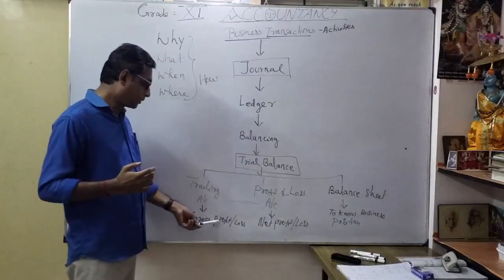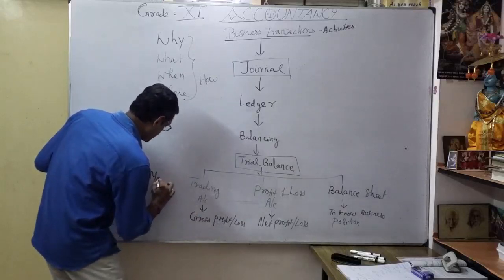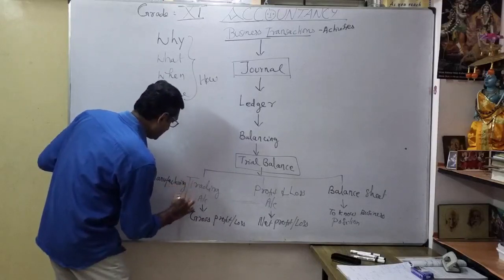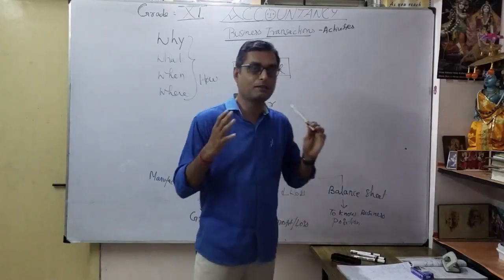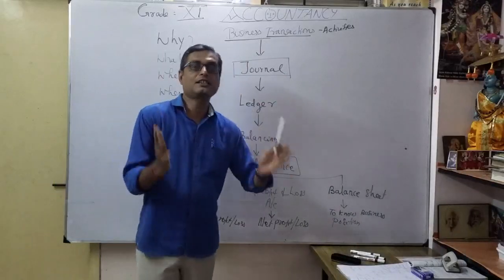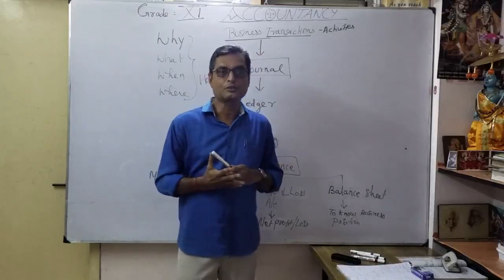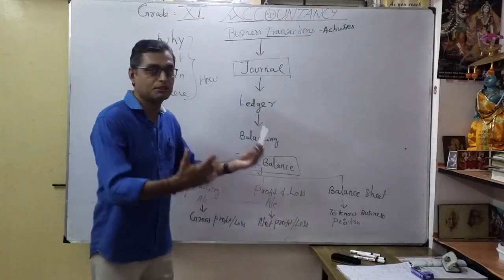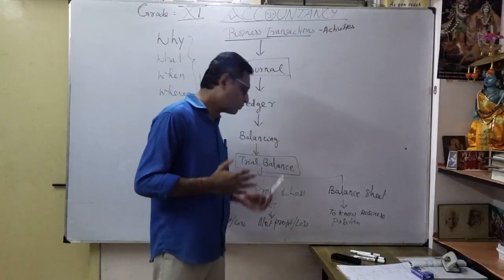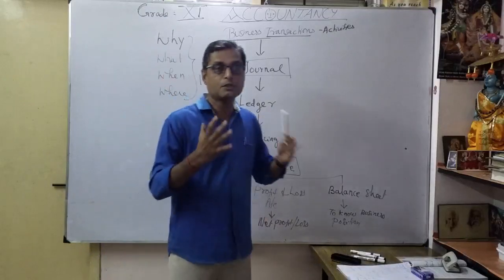To know our gross profit or loss, I am going to prepare the trading account, also called the manufacturing account. What is manufacturing? Suppose you are a manufacturer, you want to prepare the manufacturing account and the trading account. Or you are just dealing in some computer parts, or in real estate, selling houses, like that. So just trading the business, buying and selling, to know gross profit or loss. The profit and loss account is the statement I am going to prepare to show net profit or loss, whether the company is earning profit or loss.